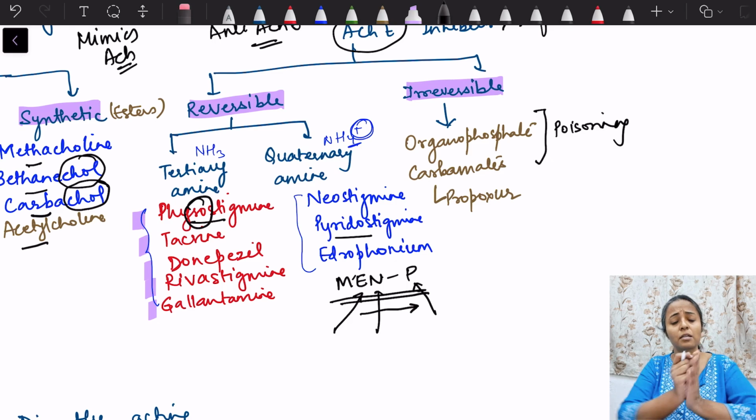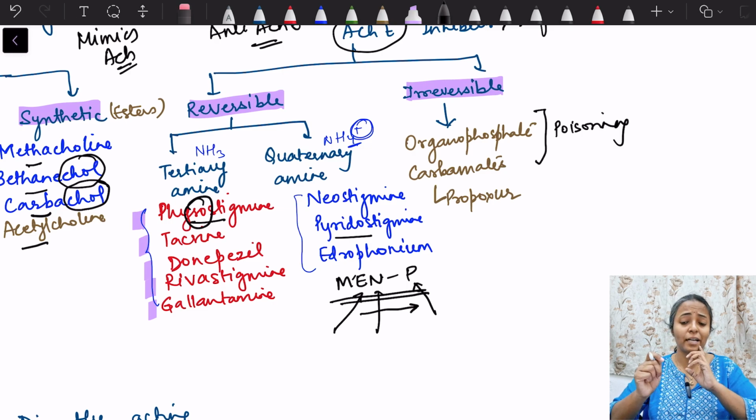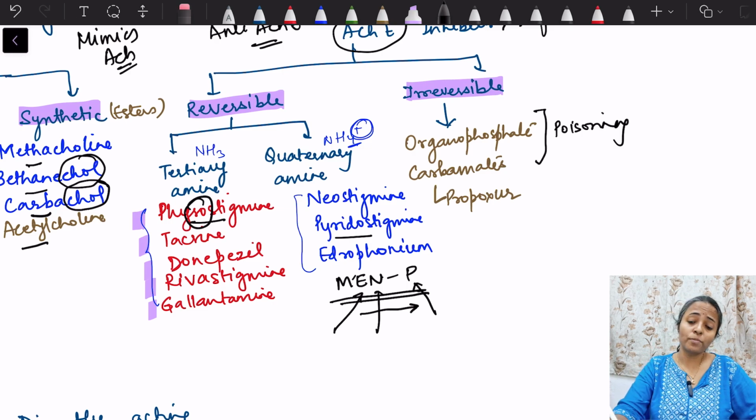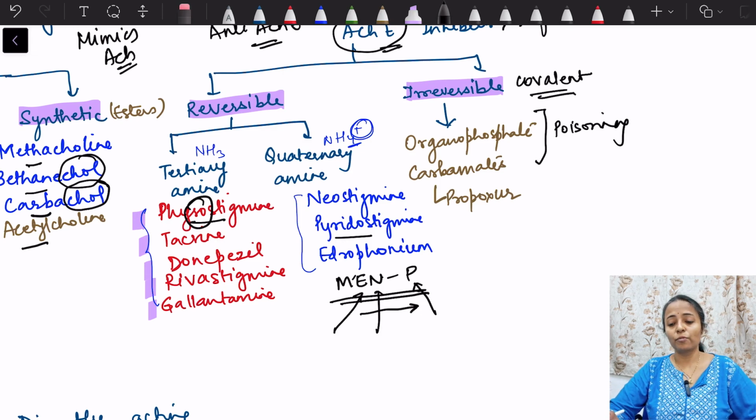It is not completely attached. It dissociates, binds, and is short acting. Irreversible forms a covalent bond with the acetylcholinesterase enzyme, so we need resynthesis of the enzyme, and only then will there be action of acetylcholinesterase. These organophosphates and carbamates form a covalent bond with acetylcholinesterase, so they are irreversible.